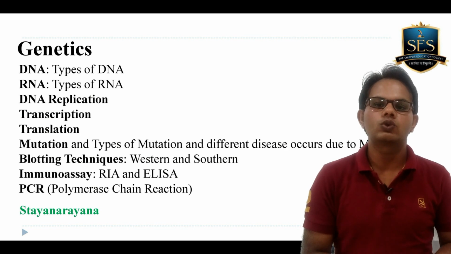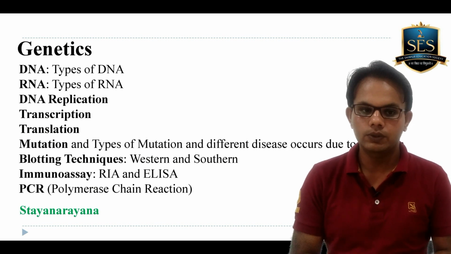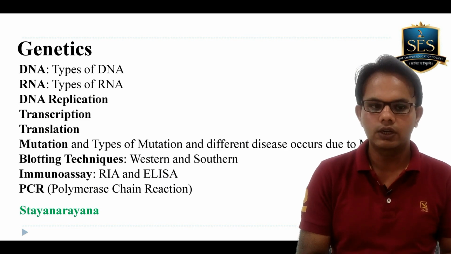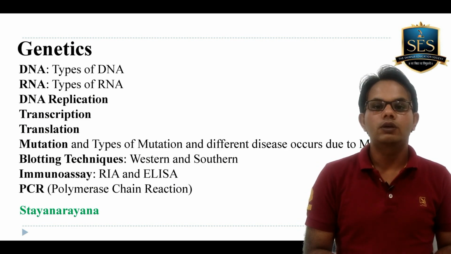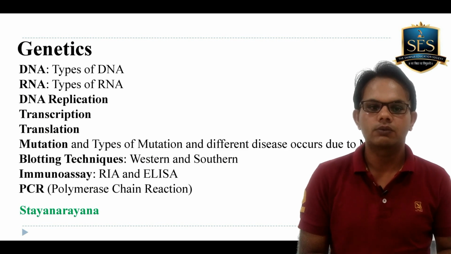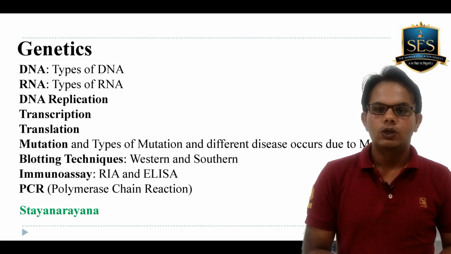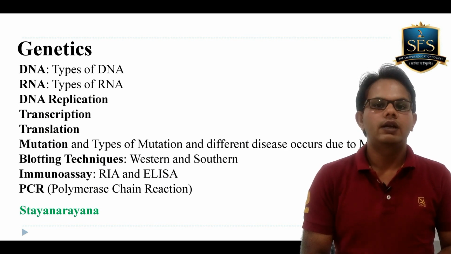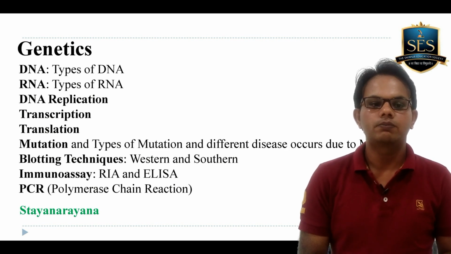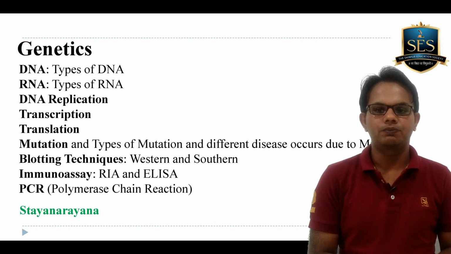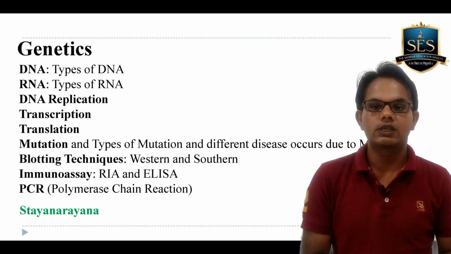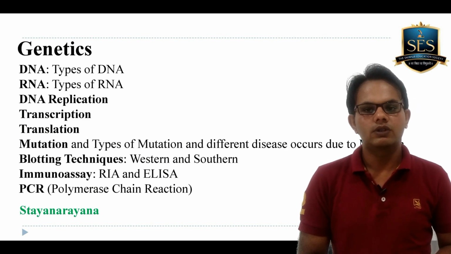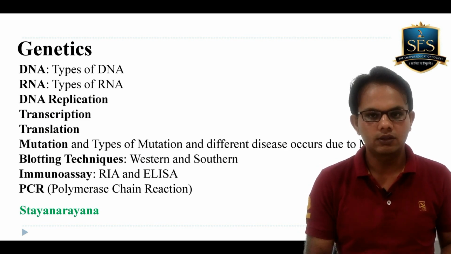Apart from this, you also need to study mutation and types of mutation, and blotting techniques like the Southern blotting technique and Western blotting technique. The next is immunoassay. You know very well that there are two types of immunoassay, RIA and ELISA. In detail you should read the complete protocol of RIA and ELISA, and at the end you must read PCR, polymerase chain reaction. So these are 6 to 7 important topics you must read in genetics, and again you have to refer to the simple and single book, that's Satyanarayana.